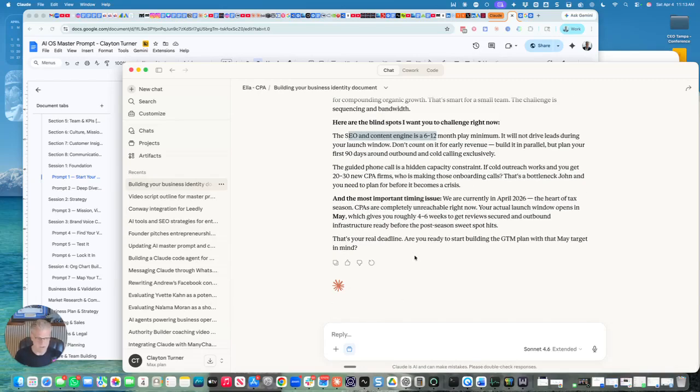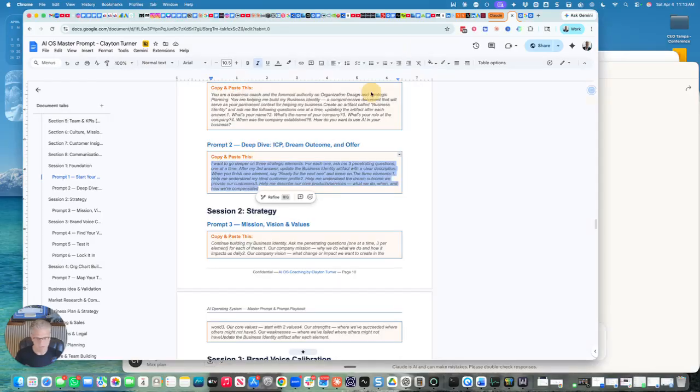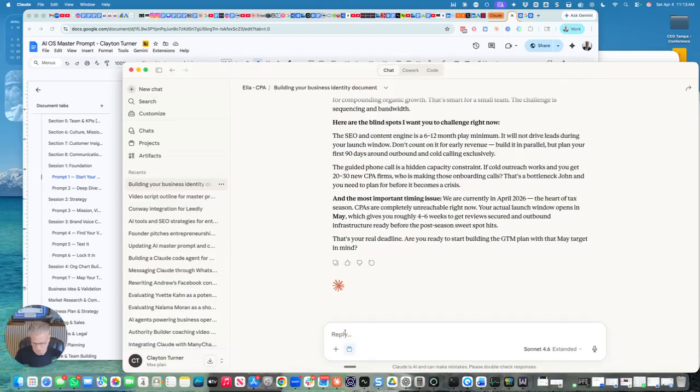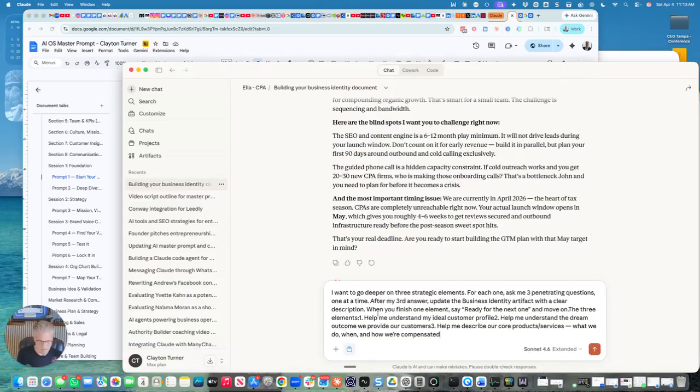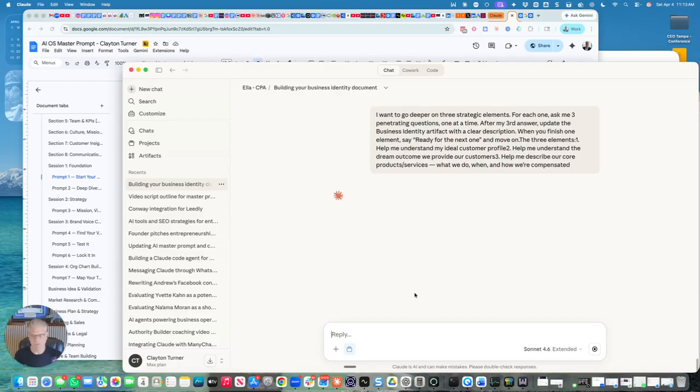I'll come back and address it later, but I am going to go ahead and force it to start with prompt 2, the deep dive ICP, and let's get it going so it updates the identity document with some more advanced level questions and input.